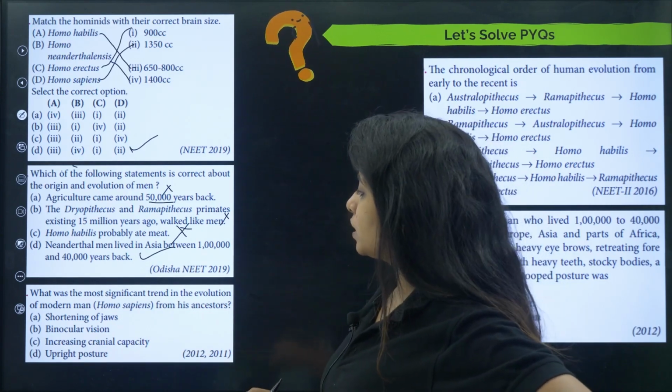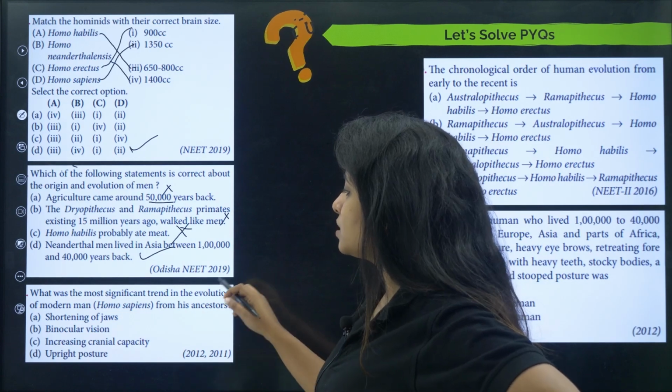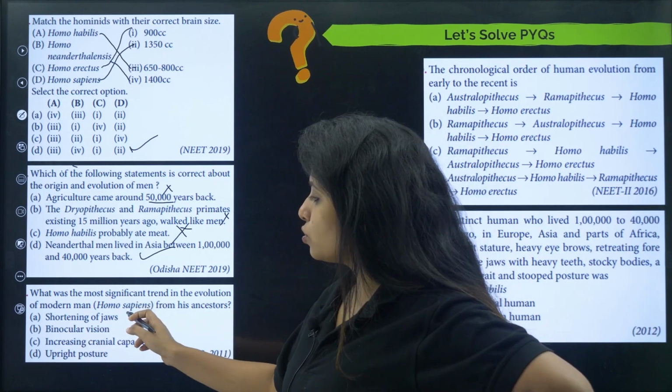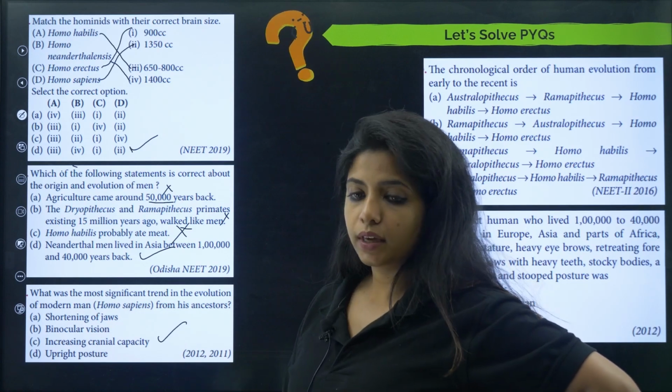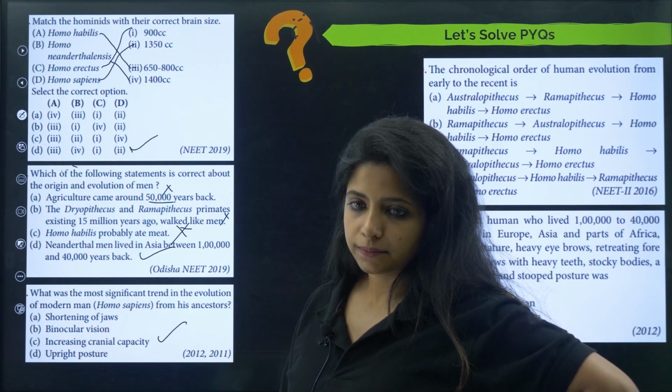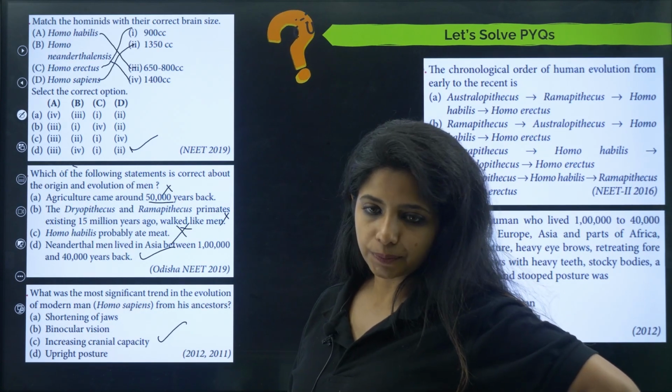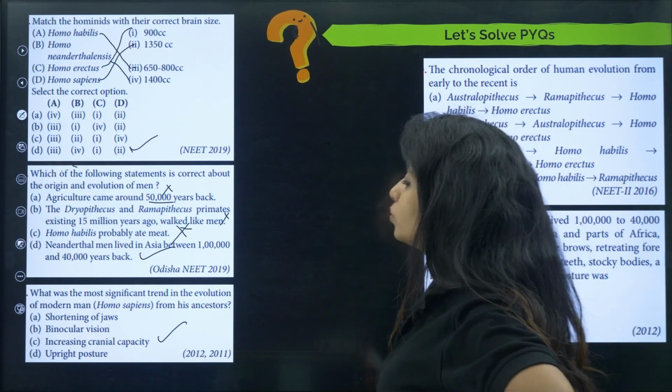Now, which was the most significant trend in the evolution of modern man from his ancestors? Shortening of jaws, binocular vision, increasing cranial capacity. This is the answer. They had an increased cranial capacity, which was very important.